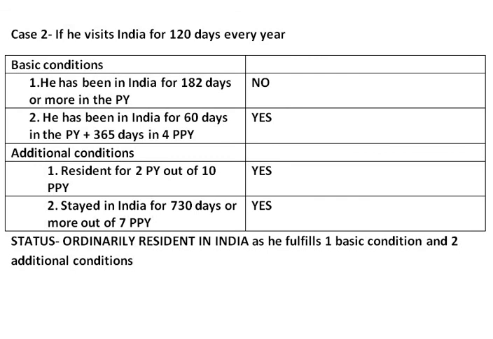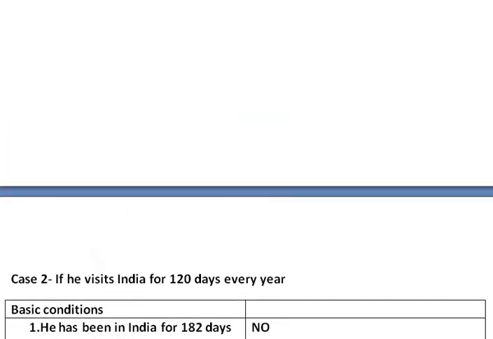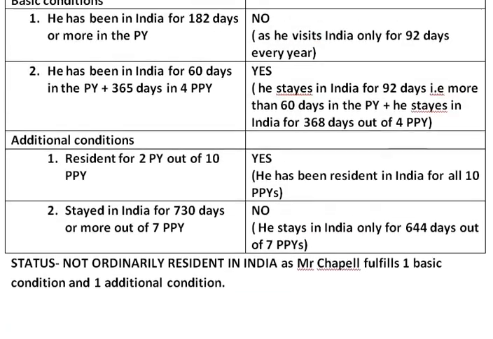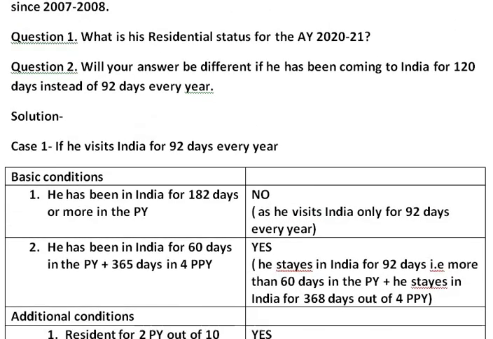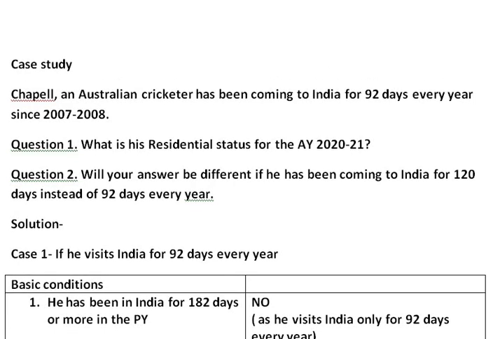In the next class, we are going to solve one last case study. After that, Neeral Kiri sir is going to start with the third unit, that is income from salary. So we'll see you in the next class with the last case study and last problem in the second unit, that is incidence of tax and residential status.